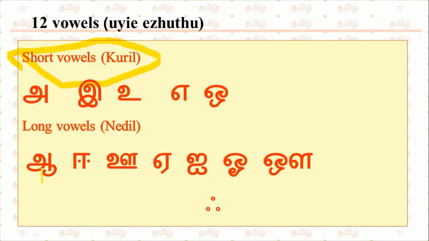The only difference is this tail is extra for a. Here this comes extra in u, and this part comes extra in a. In the o, this part comes extra in o. In now, in addition to o, this has come. So you can easily remember these 12 letters.